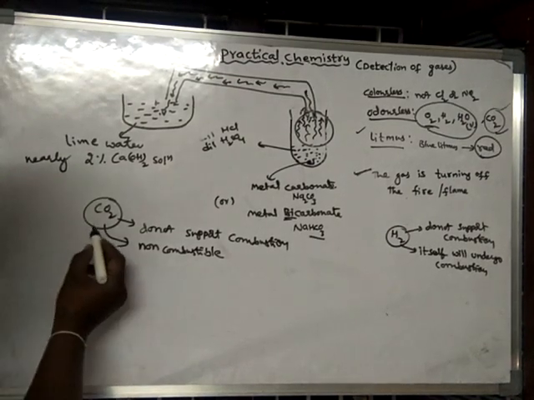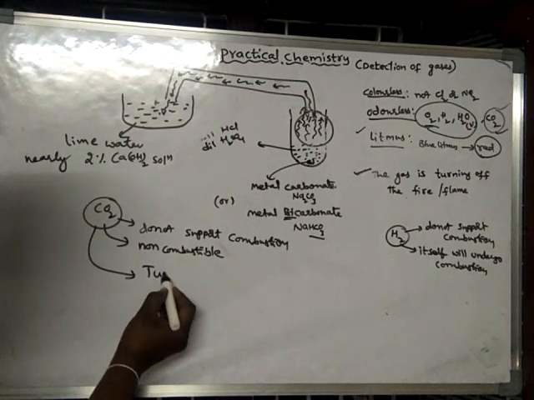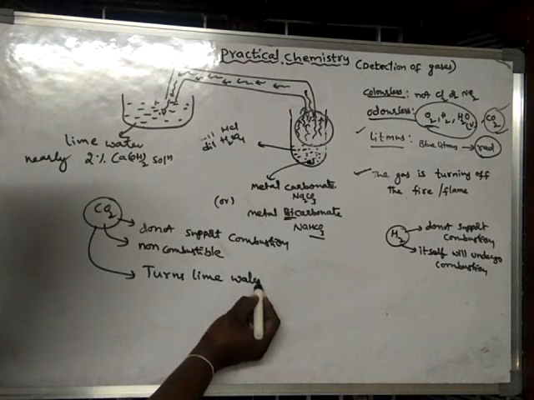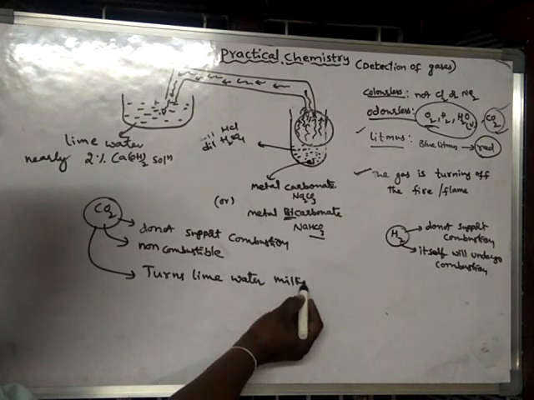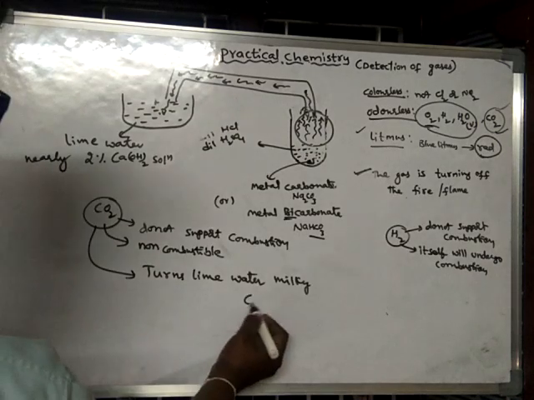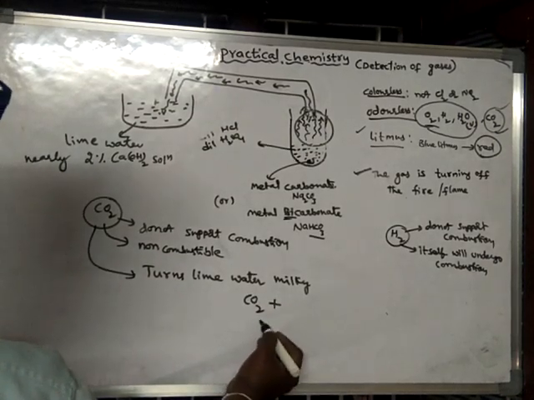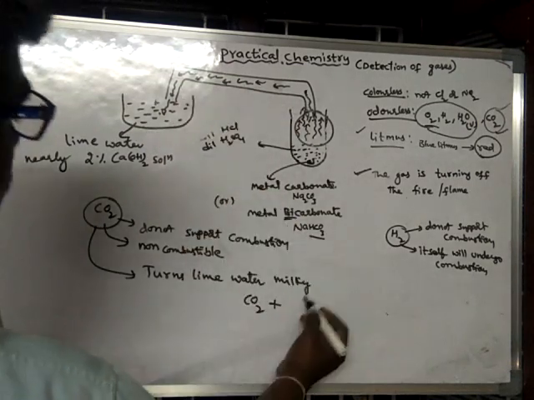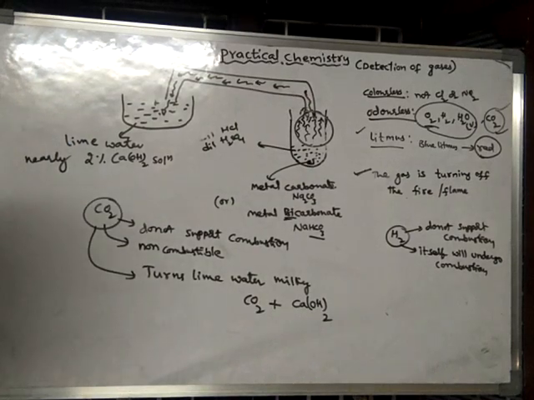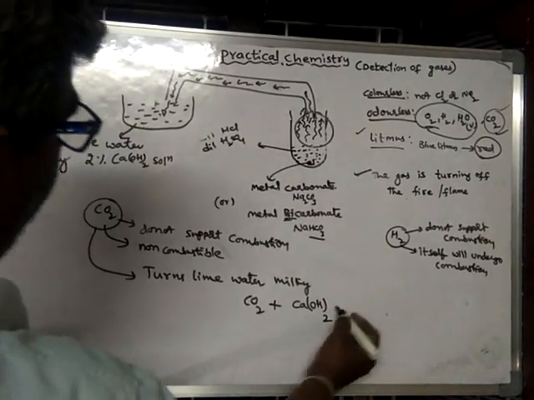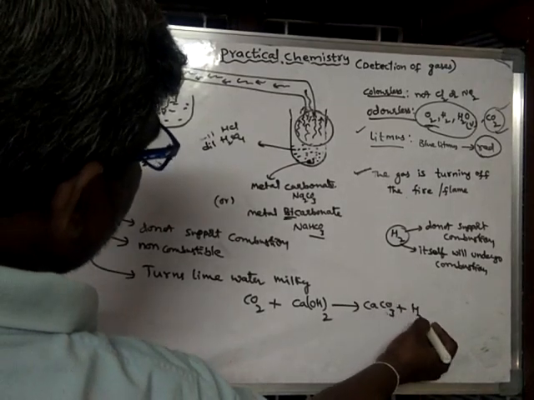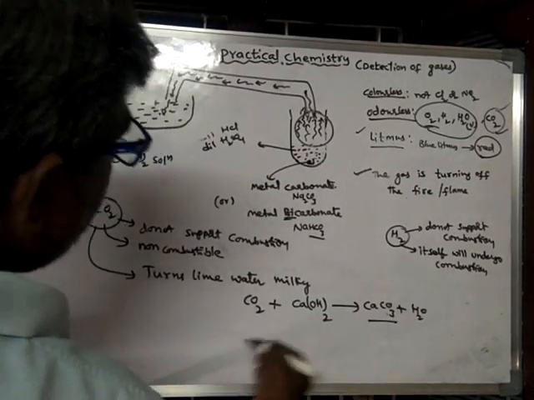So carbon dioxide gas turns lime water milky. Milky white solution is formed. What is the formula of lime water? Ca(OH)2 reacts with CO2 to form calcium carbonate and water.